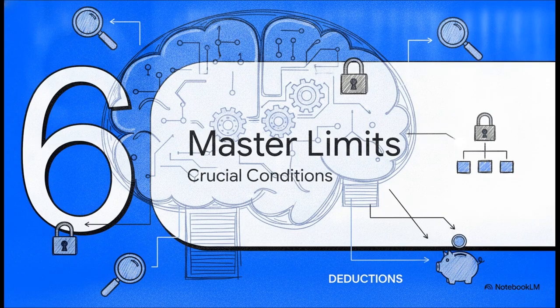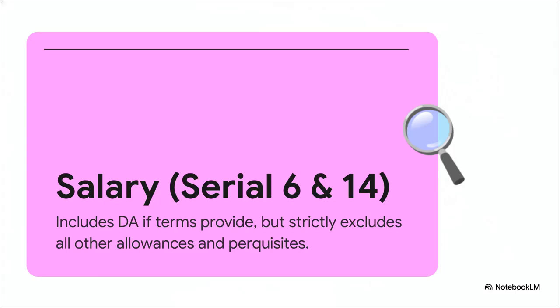Finally, Section 6, Crucial Conditions and Master Limits. Now we need to bring all of this together. Knowing the serial numbers just isn't enough. We have to look at subsection 2, which is basically the operating system running all these deductions behind the scenes. Miscalculating the definition of salary is literally the #1 practical error made by professionals.